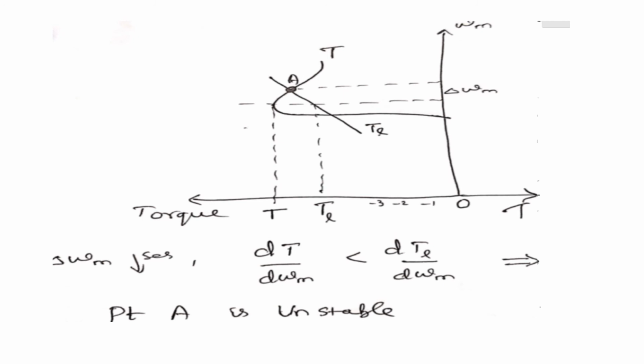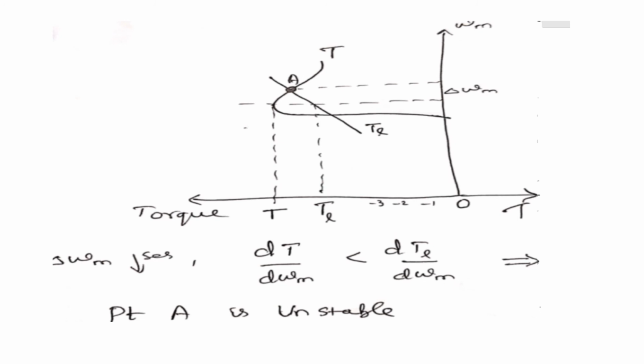So suppose this is -6 and this is -7, it means the -7 will be higher, your TL will be higher. So you should be careful about which quadrant you are in while noting the torque values. Now from the figure,